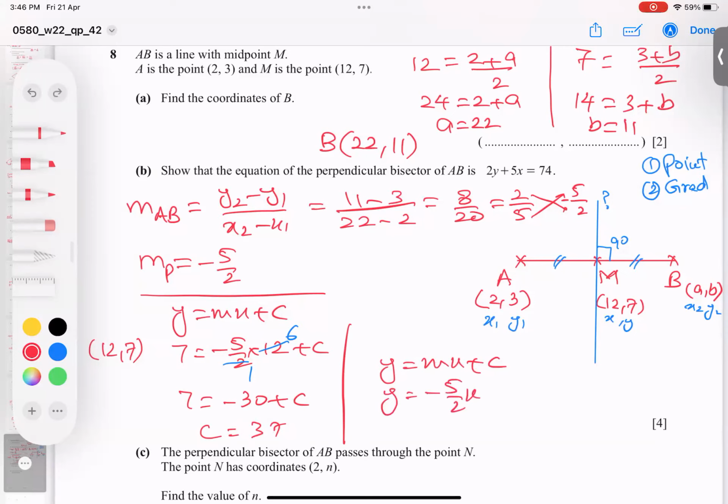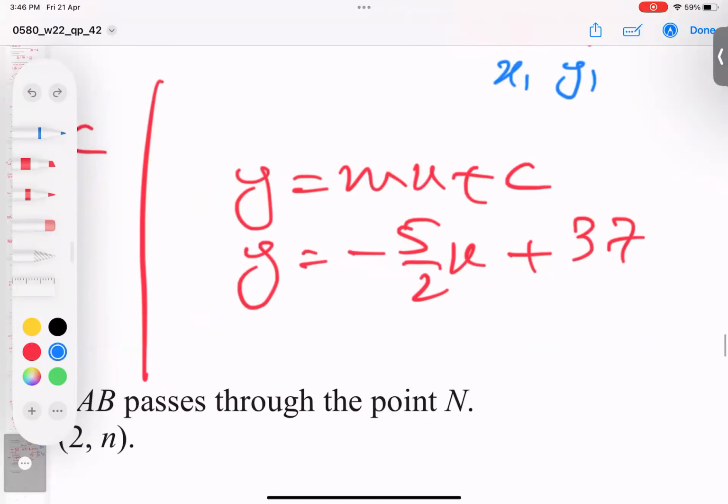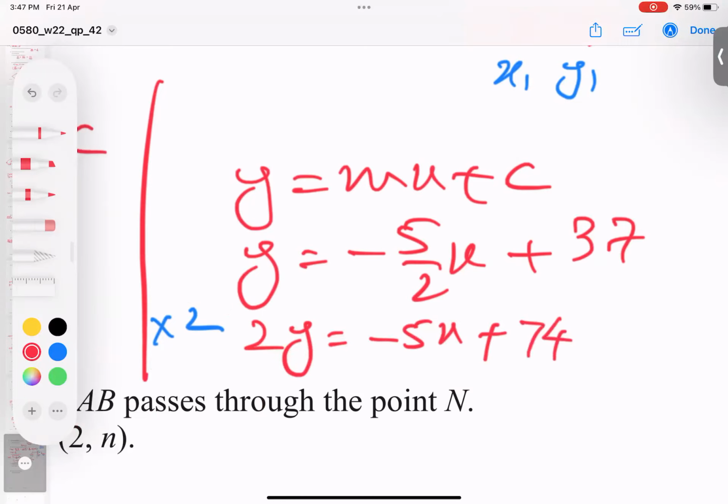C is this, so I'm replacing. But I need to make it this form. So first of all, this 2 is disturbing. So multiply into 2 whole out. Into 3 into 2, I got 2y. Into 2, this 2 will cancel out this one. Into 2, I got 2 7s are 14, 74.